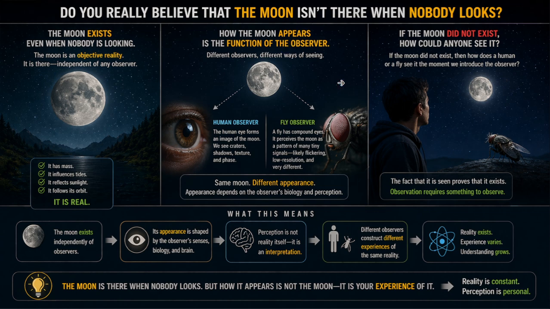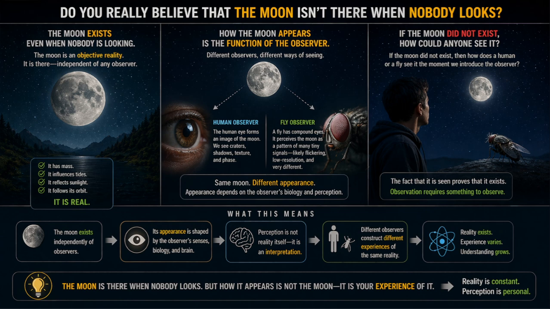Different observers, different ways of seeing. Human observer. The human eye forms an image of the moon. We see craters, shadows, texture, and phase. Fly observer. The fly has compound eyes. It perceives the moon as a pattern of many tiny signals, likely flickering, low resolution, and very different. Same moon, different appearance. Appearance depends on the observer's biology and perception.